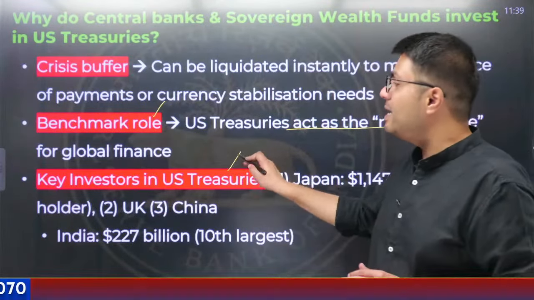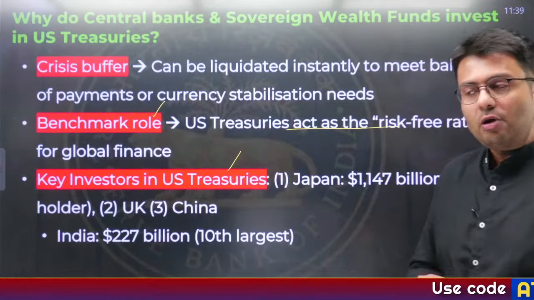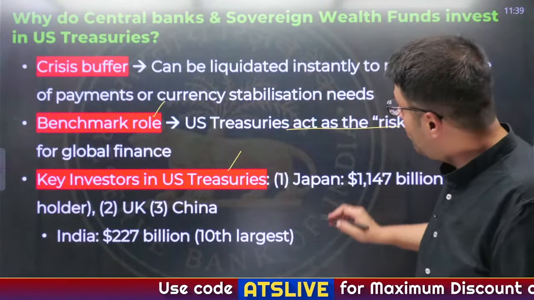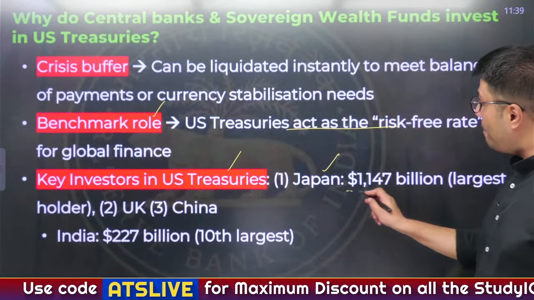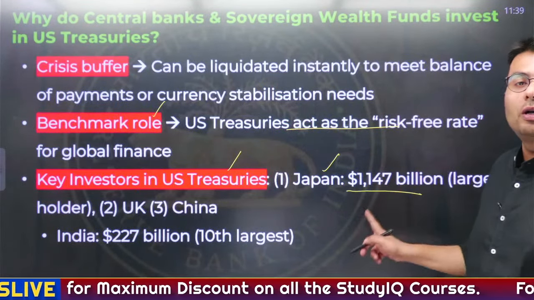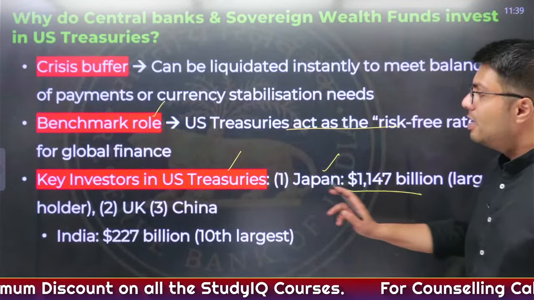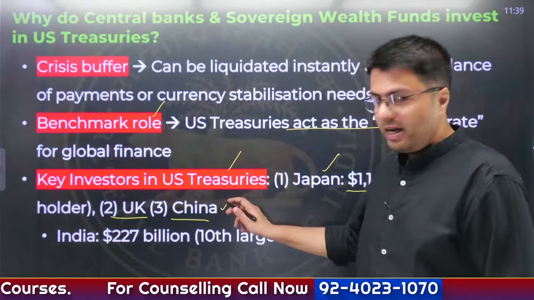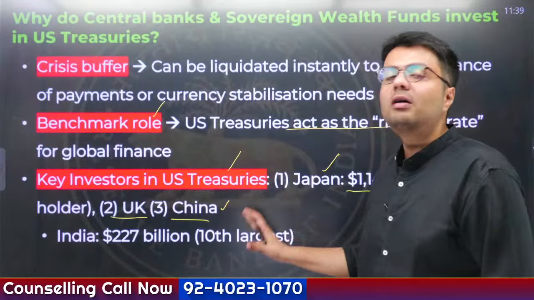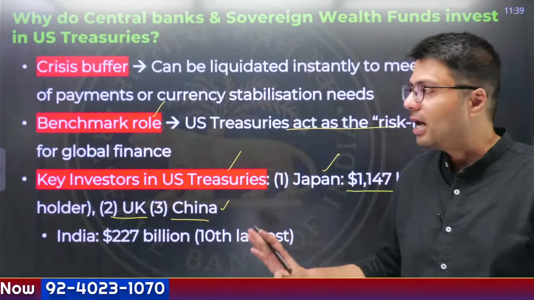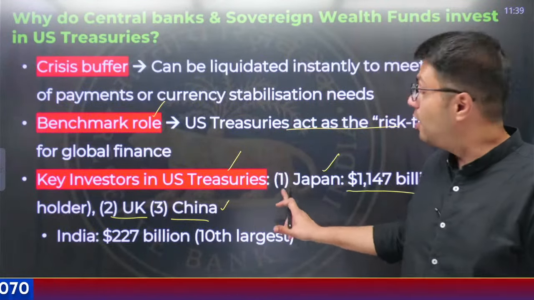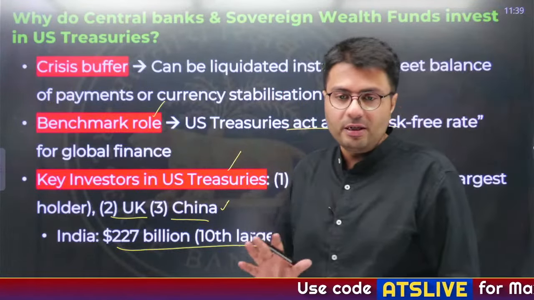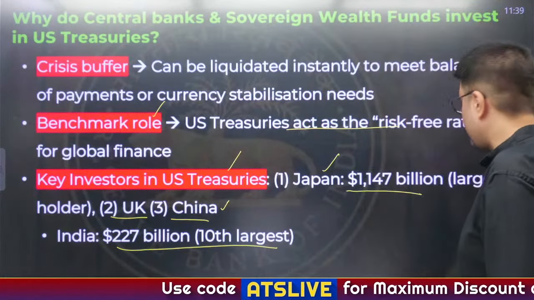Similarly, there are many key investors in US treasuries. Now, do you think India is the largest investor in government securities of the US? The answer is no. Who is the largest investor? Japan. Japan holds more than $1 trillion just in US government securities. This is followed by the UK and China. Obviously, people would guess China, but remember China is the third largest holder, not the largest. The largest is Japan. India has the 10th largest holding of US government securities.